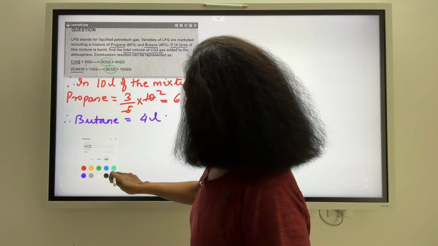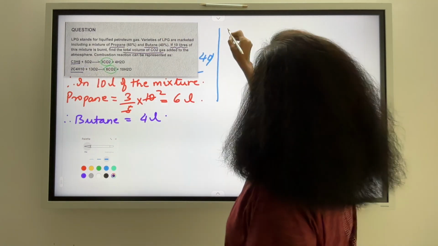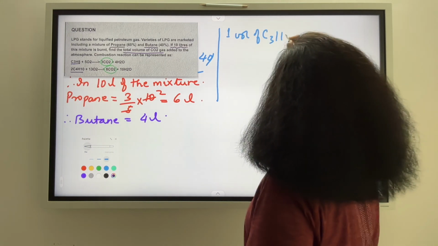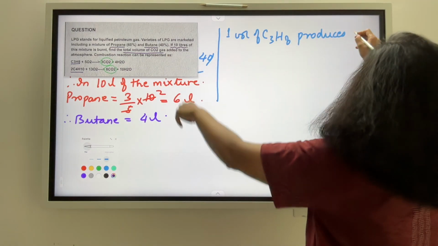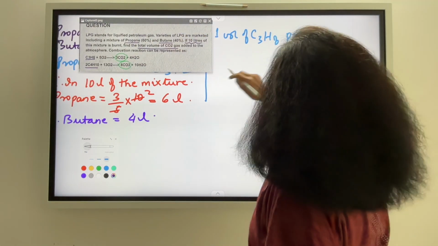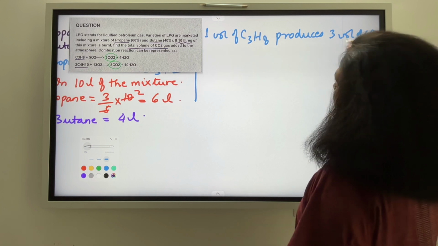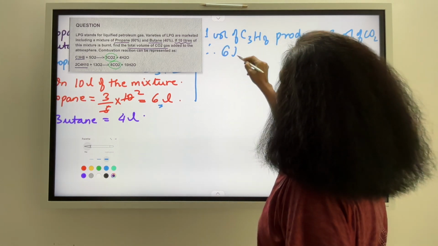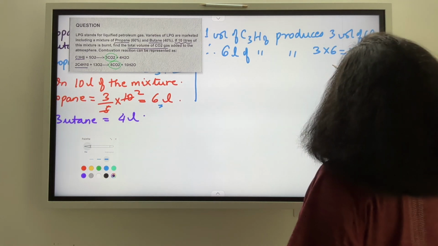So if you look at the balanced equation, we can see that 1 volume of propane, let me write down C3H8, produces 3 volumes of CO2, right? It produces 3 volumes of CO2. Therefore, when I have how many liters of propane? 6 liters. Therefore, 6 liters of propane produces 3 into 6, which is 18 liters of CO2.